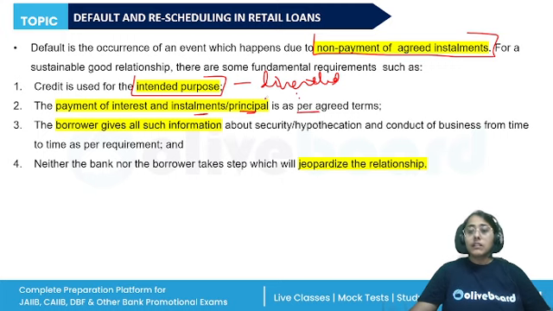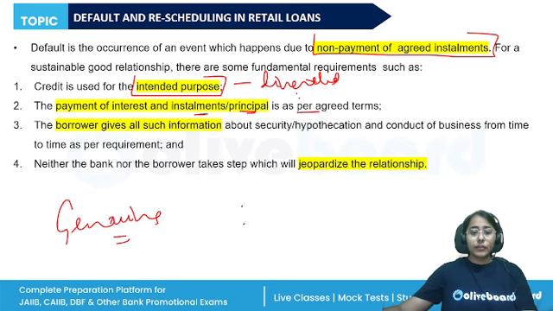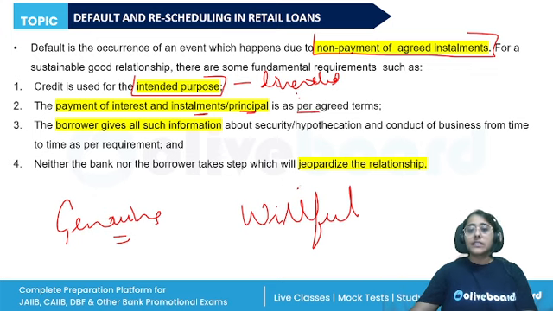So the borrower can default because of a genuine reason or a willful reason. A genuine reason could be an increase in interest rate, or let's say the borrower is facing some financial disturbance or incapacity in their personal life because of which they are unable to repay.